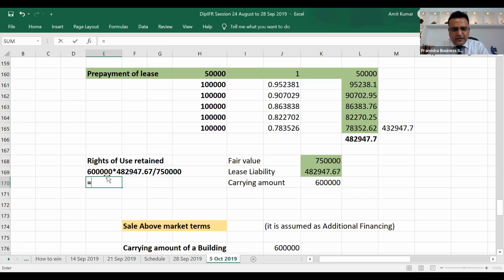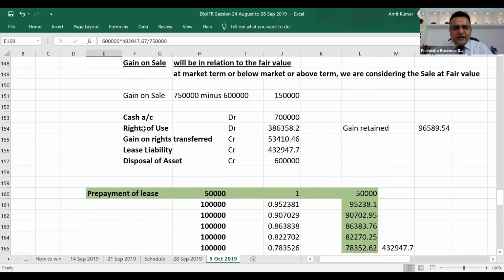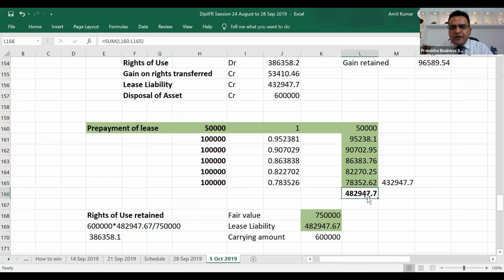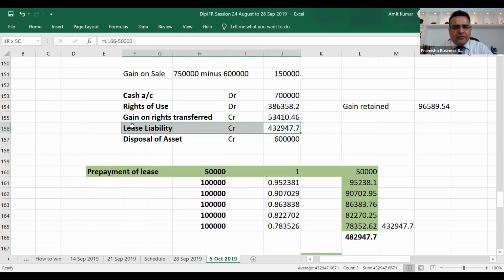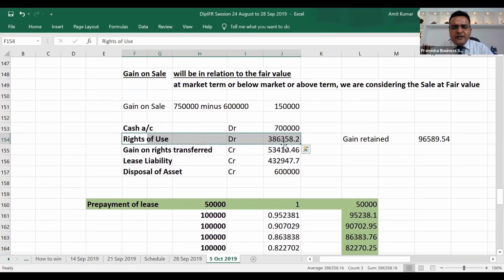We get a value of 386,358. This is the value of the right retained by agreeing to make a payment of 482 over the lease term, out of which 50,000 is considered as an advance prepayment. 432 we will be making over a period of time. We have been successfully retaining the right out of the 6 lakh carrying amount of 386,358.